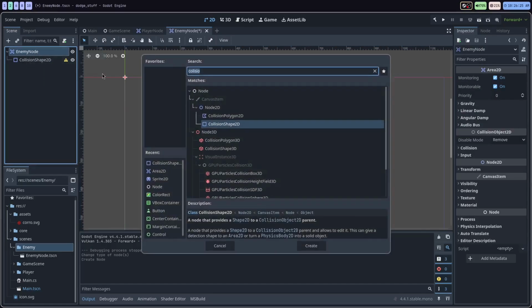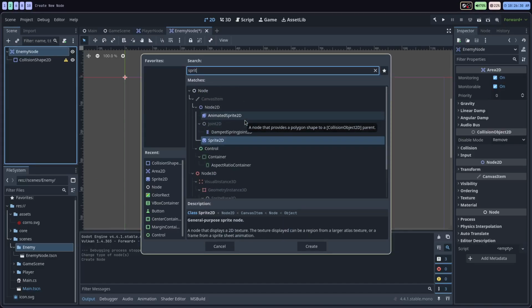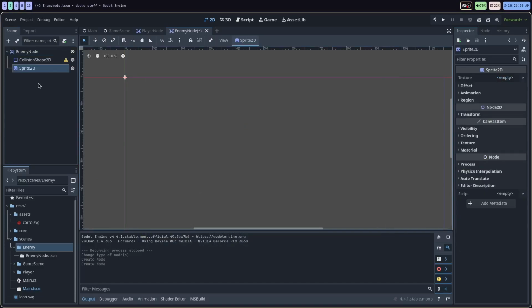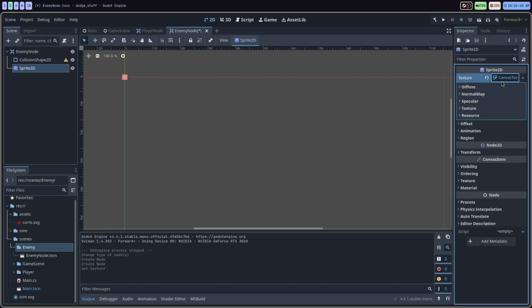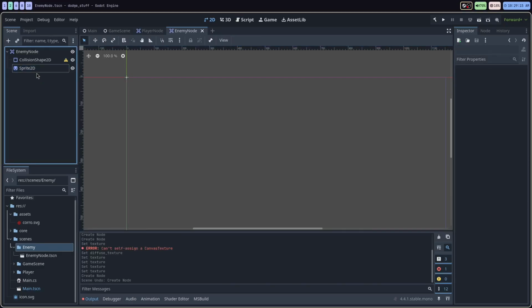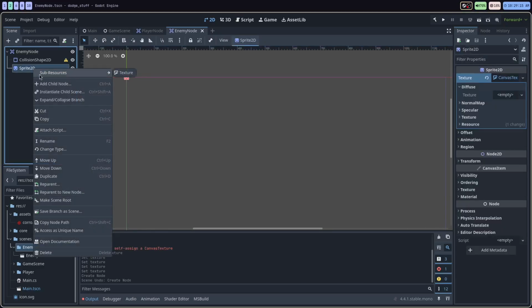And we're also going to be adding a sprite, so we can add an image to this node just like before. So for the texture, we're going to be doing something a little bit different. I'm going to select new canvas texture. Oh, actually, no, I want to do this differently. So I'm not going to use a texture. I'm not going to use the Sprite2D for now.